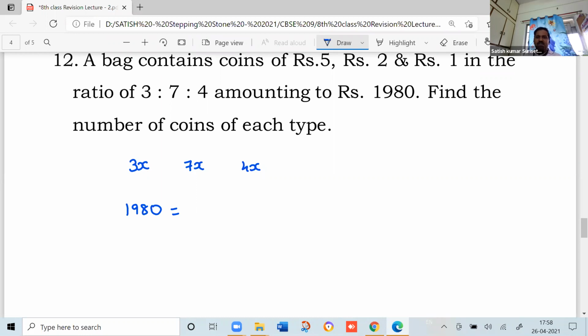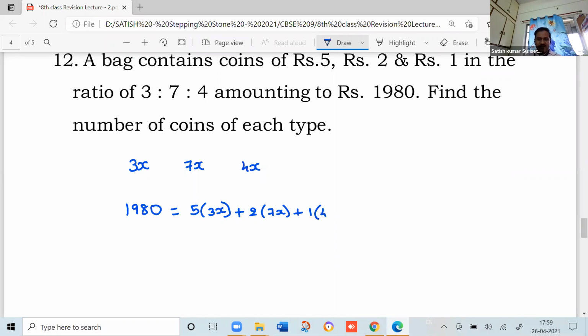That means the amount will be 5 into 3x, 15x.